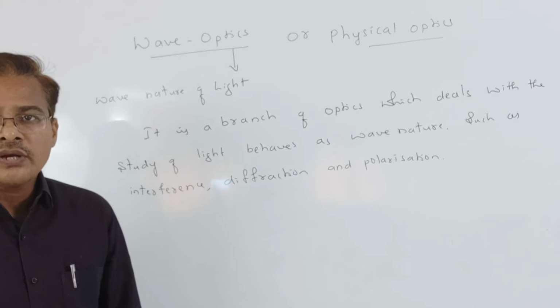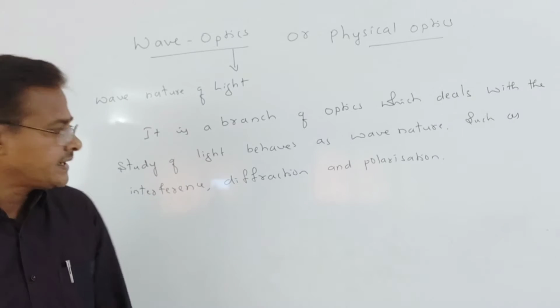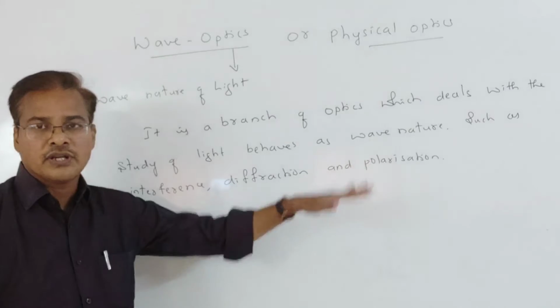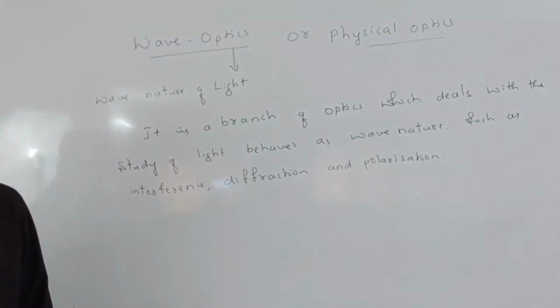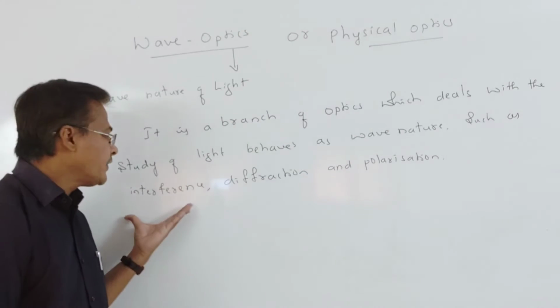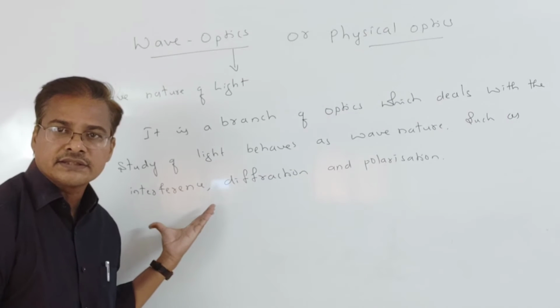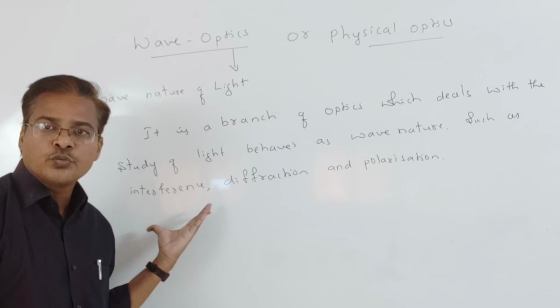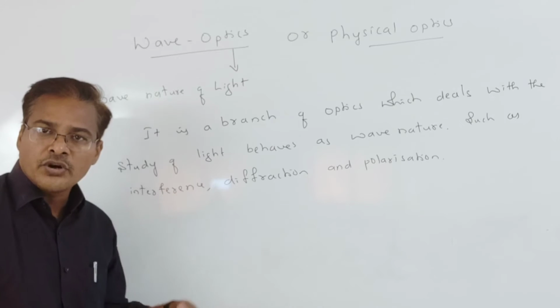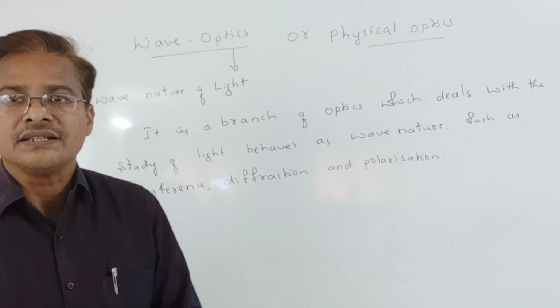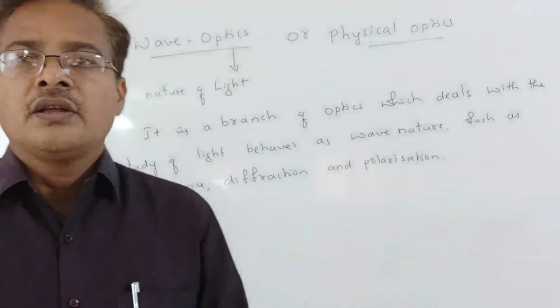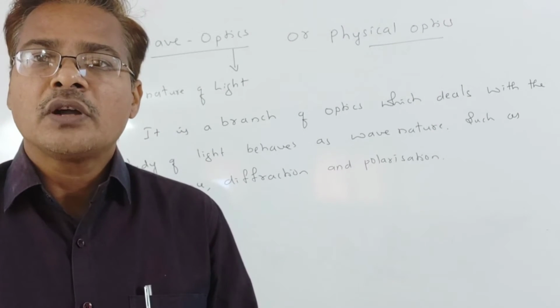So now we are going to observe some phenomena like interference, diffraction, and polarization. Just a minute, I will explain that. What is interference? It is the superposition of two or more waves, or the modification of light intensity due to the superimposing of two or more waves.